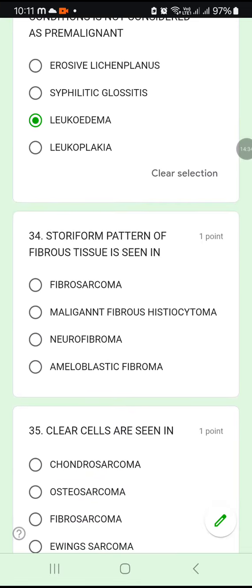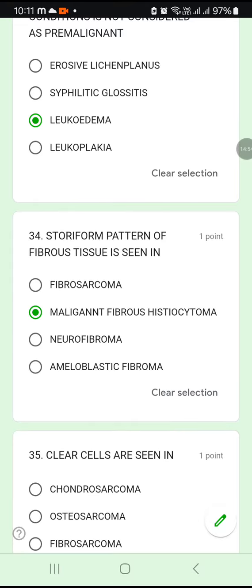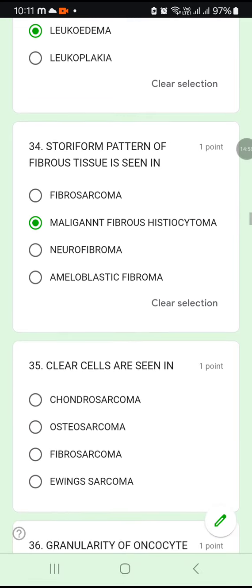34. A storiform pattern of fibrous tissue is seen in. Histologically, in which disease is the storiform pattern seen? Fibrosarcoma, malignant fibrous histiocytoma, neurofibroma, or ameloblastic fibroma. The storiform pattern of fibrous tissue is seen in malignant fibrous histiocytoma.